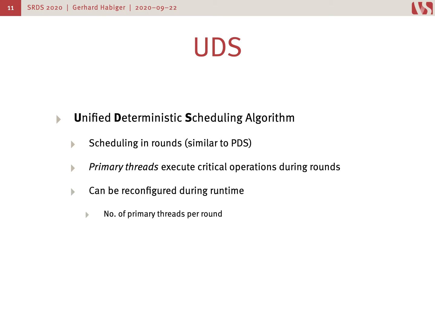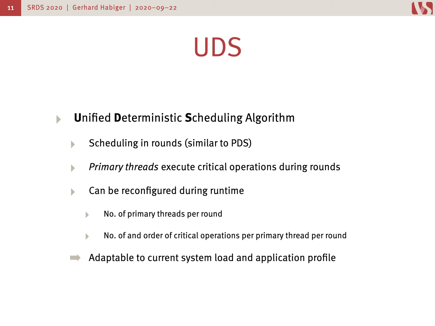It can be reconfigured for these 2 following parameters. It can change the number of primary threads per round, and it can change the number and order of critical operations that each primary can perform per round. These reconfigurations happen in between scheduling rounds, and this means that UDS is adaptable to the current system load and the application profile of the application that is executed in the replicated state machines.